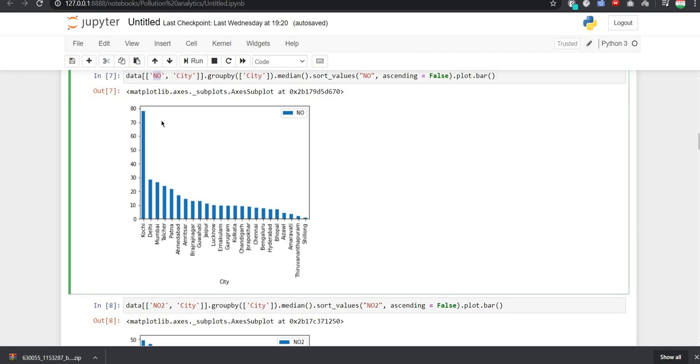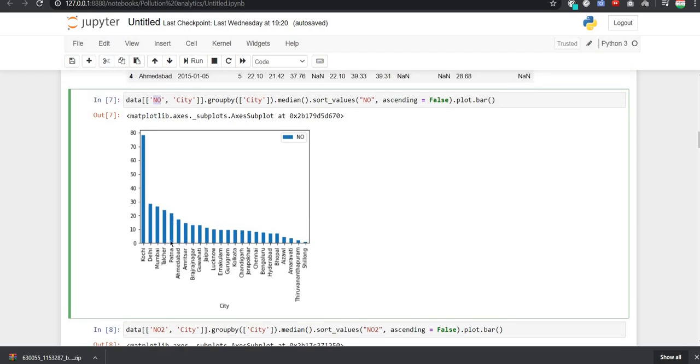So you can see that here the composition of NO is higher in the city Kochi. After that Delhi is there, then Mumbai is there, and then Patna is there. So these are the cities which are highly affected by the pollutant NO.